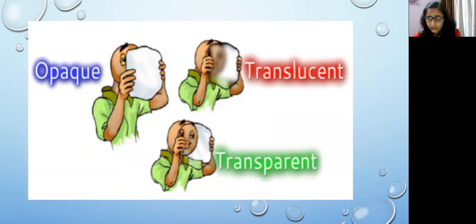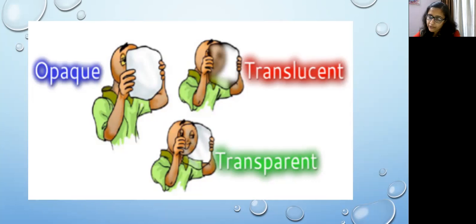See, in the first picture, this boy is trying to look through a paper. So paper is an opaque object because we cannot see through a paper. What is lying on the other side, we are not able to see.